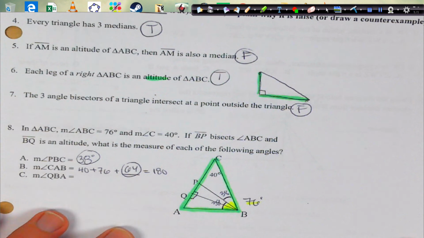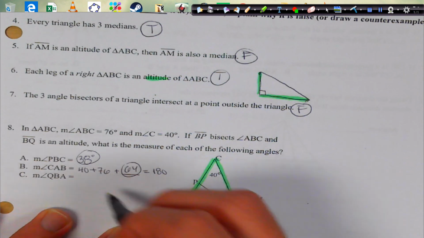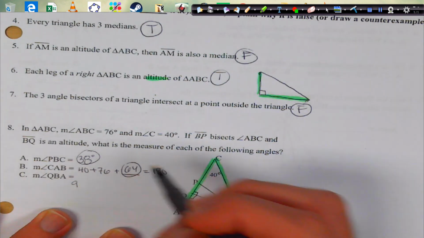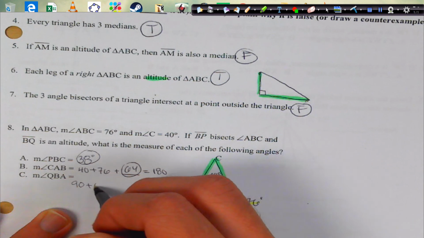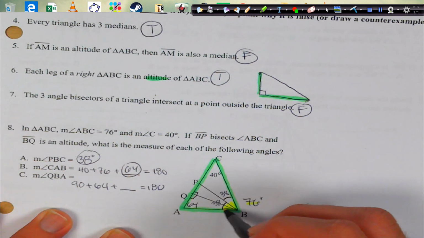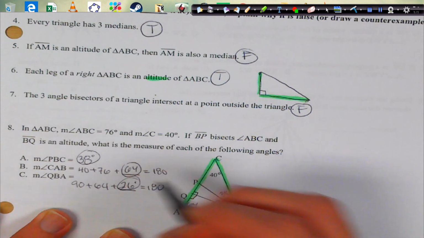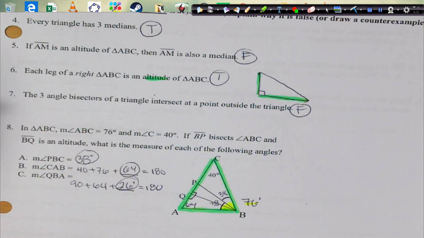And then QBA is this one right here. We just found this to be 64, so we could do 90 degrees plus 64 plus something equals 180. So this little angle right here must be 26 degrees. Boom.